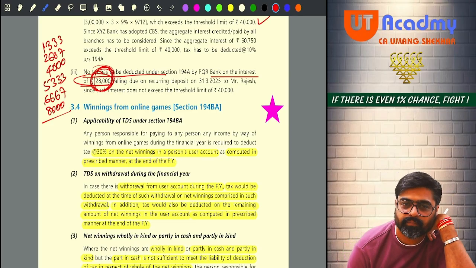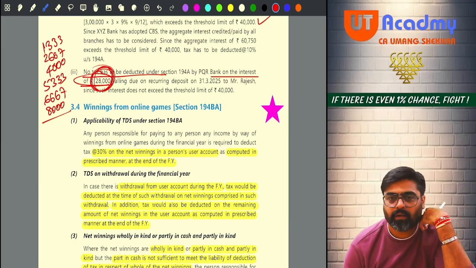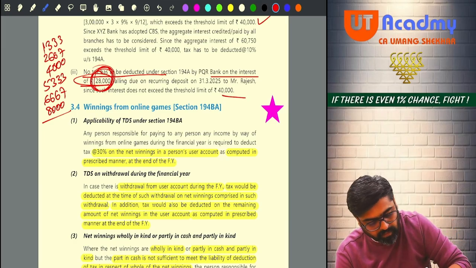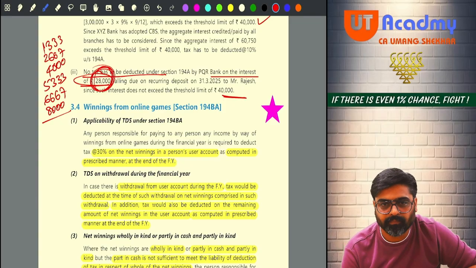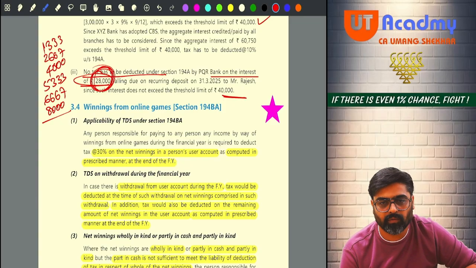Got it, sir? Sure. Now this is the end of 194A. So what are we going to do? We are going to meet tomorrow also, and tomorrow we are going to finish this. I'll text you the time. Maybe we are going to meet a little bit early, and tomorrow we'll wind up everything.